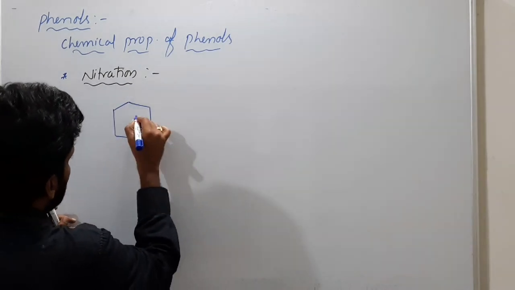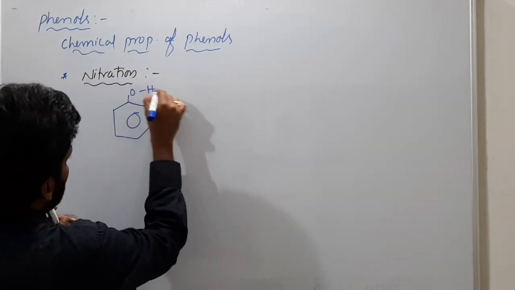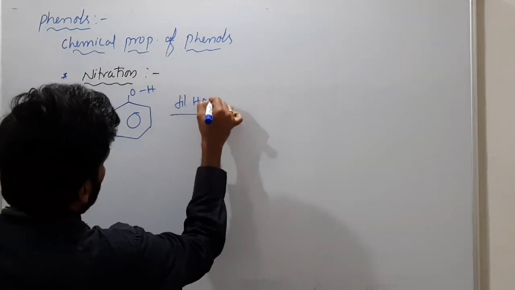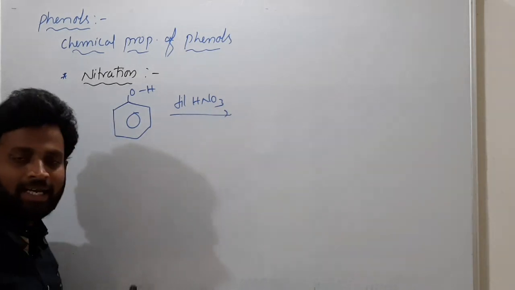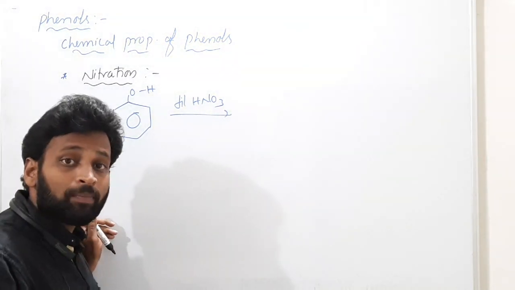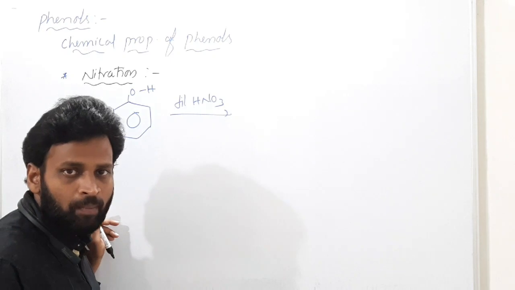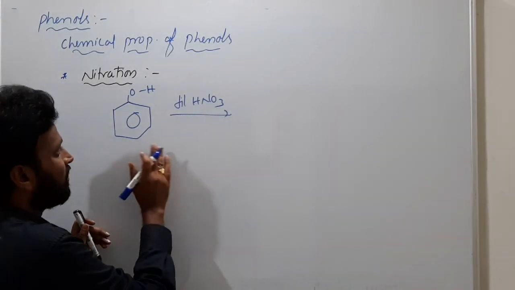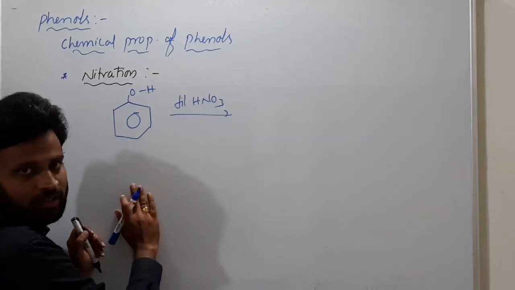Phenol, C6H5OH, reacts with just dilute HNO3. Nitration mixture means H2SO4 plus HNO3 in a 1:1 ratio, but here phenol itself supplies what is needed, so there is no need of a proton donor.